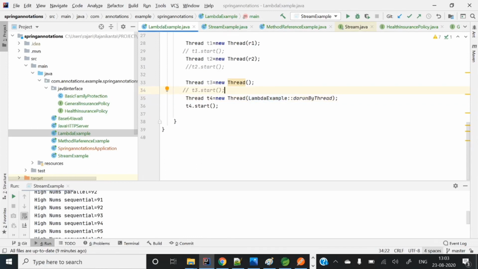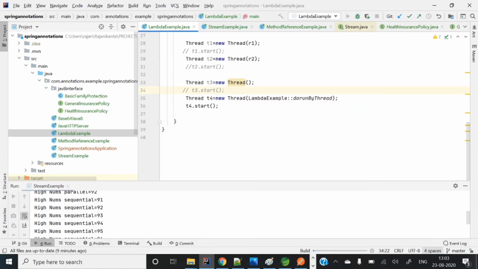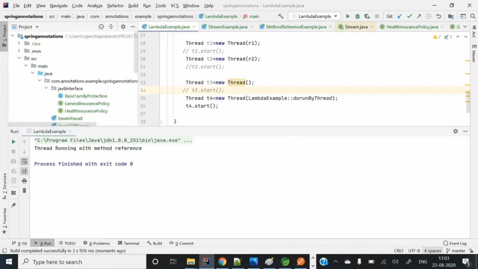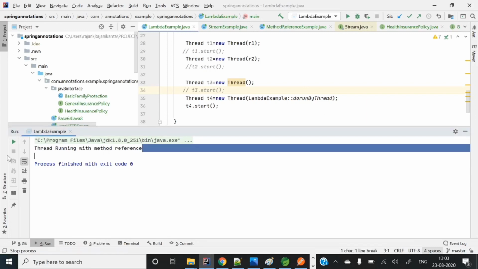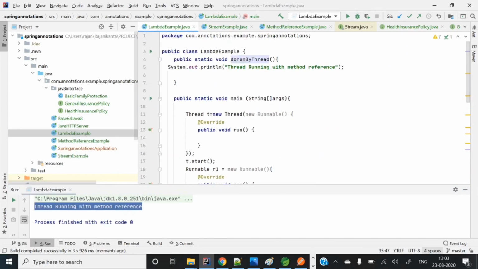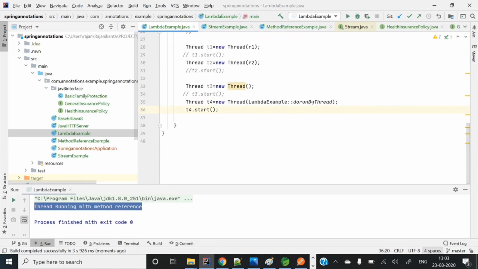If you want, I can run this one. So let me run. Thread running with method reference. You can see here this method is being called. This is the entire thing about method references. Definitely we'll cover this concept in depth in another video. So this is the basic concept.